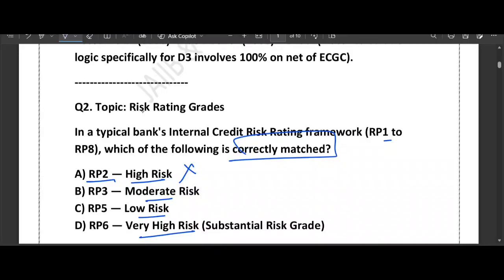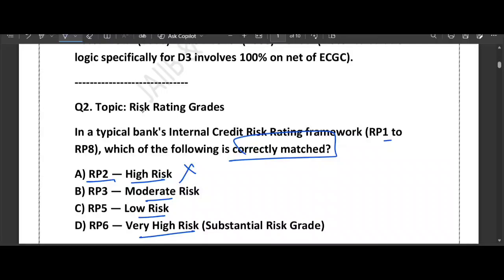Okay. So now what we learn from this question is that in an RP scale, 1 is the best, 8 is the worst. And if you move from RP1 to RP3, generally consider the investment grade. Suppose if they ask you what is the meaning of investment grade, please answer that RP1 to RP3 is called investment grade, and it means low to moderate risk.